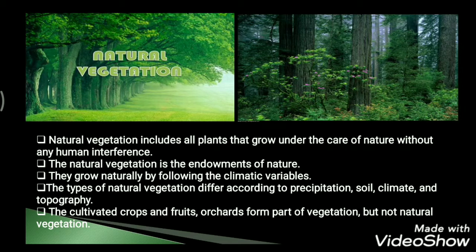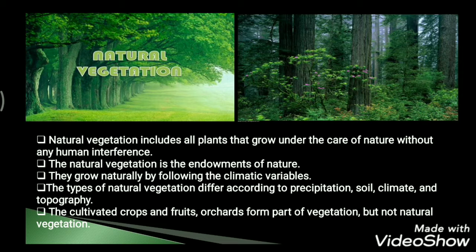Alright, so they grow naturally by following the climatic variables. So yes, it depends on the climatic variables. So in different places, different kinds of natural vegetation are found. Now, the types of natural vegetation differ according to the precipitation, soil, climate and topography. So all these are the different factors on which the natural vegetation grows.